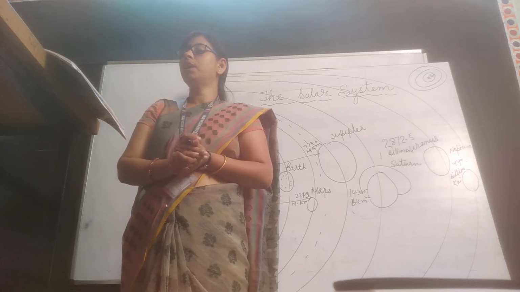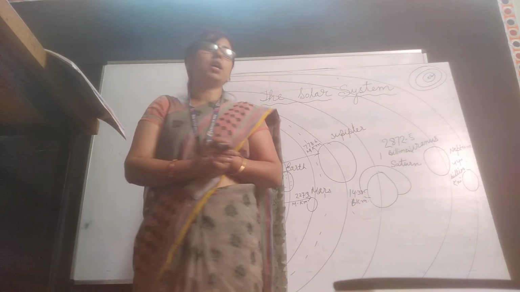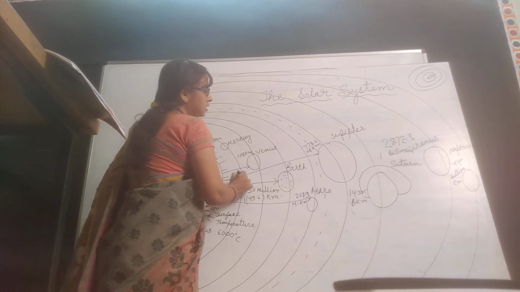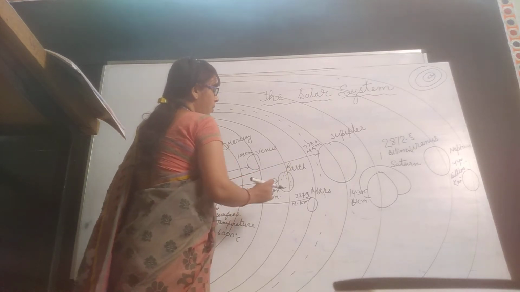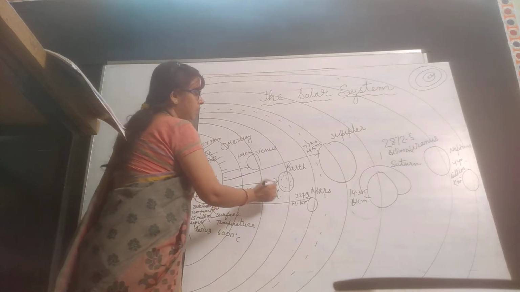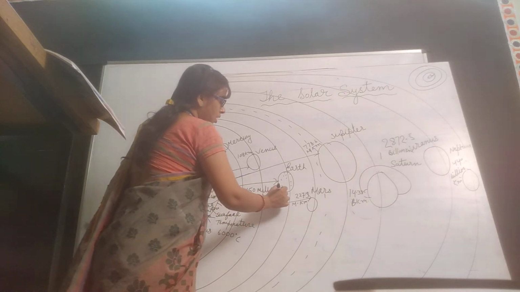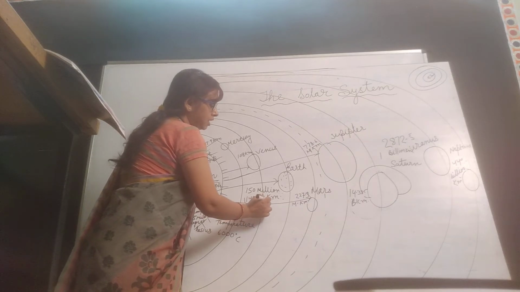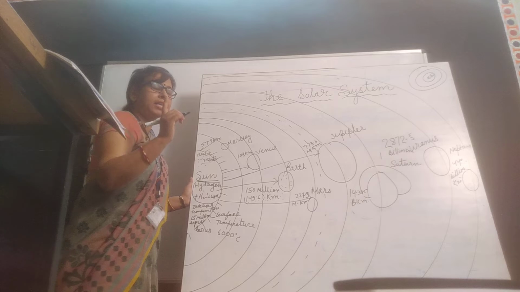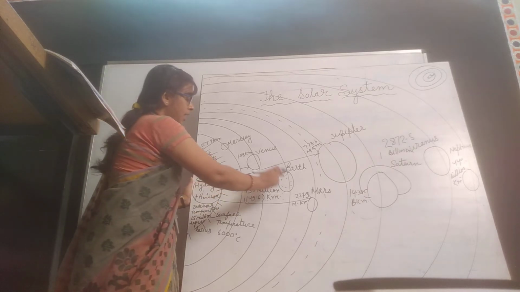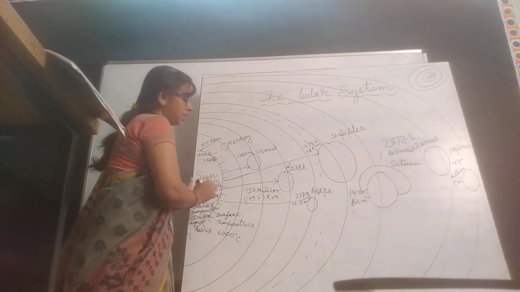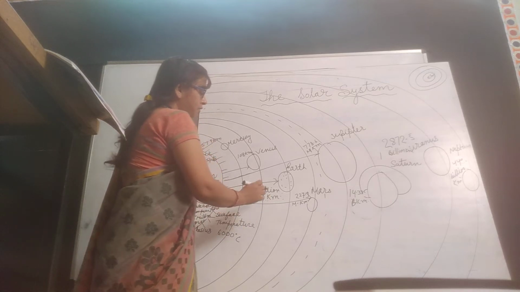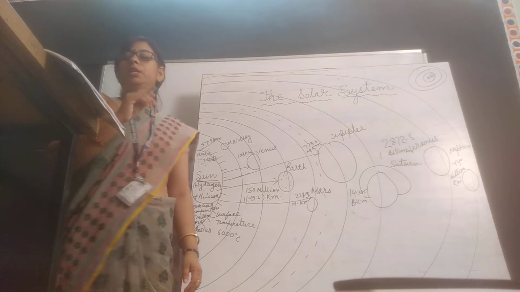It is about 150 million kilometers away from the Earth. You know what is the distance between Sun and Earth? The distance between Sun and Earth is approximately 150 million kilometers. The exact distance from the Sun to Earth is 149.6 million kilometers, or about 150 million kilometers.